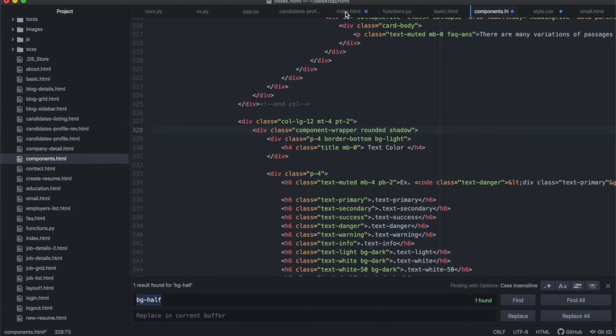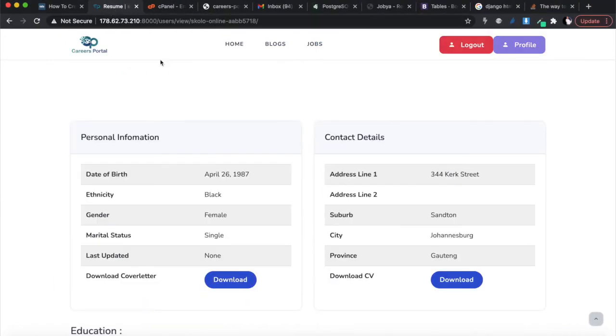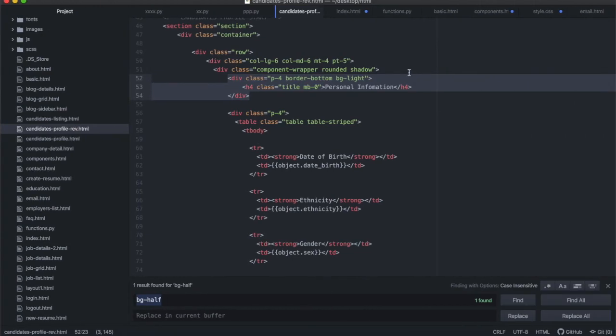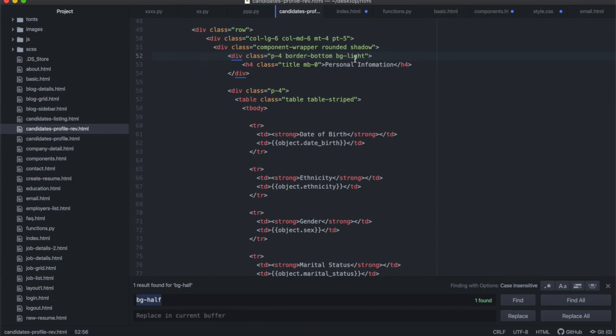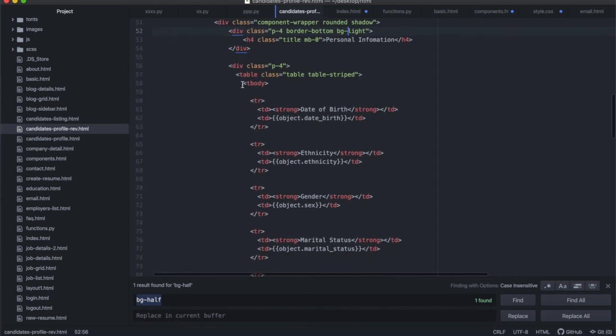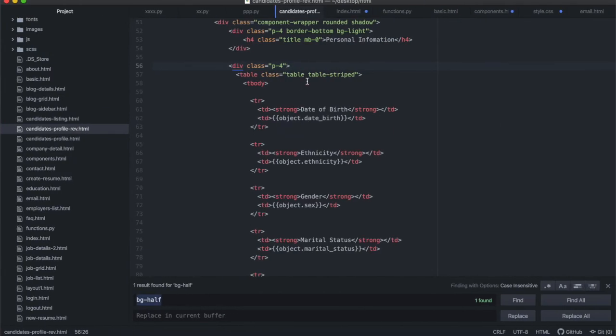All right, so back to my candidate's profile, that's the one. It does have a bit of a shadow as well. So I copied that from there. This is the outside card, and then this is the top part where you have the title, personal information. You'll see it has a BG light, that's the grayish background. If you change this to BG success or whatever, the color will change as well, but light is all right, so I'll keep that. Underneath there you have a div, and inside the div is where you have your content. So this is that div over there, and inside that div is where I added my table.